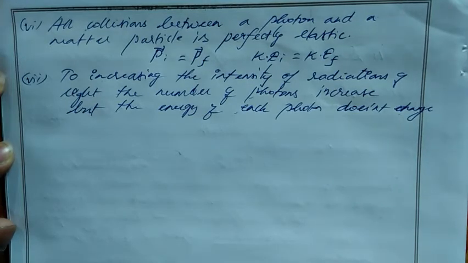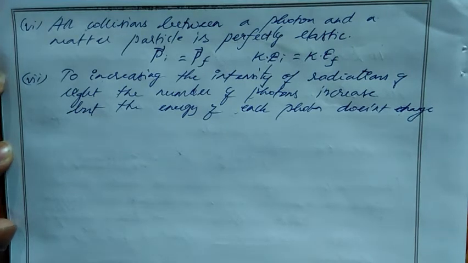That does not mean we can change the energy of each photon. Because energy is constant, E equal to hf, we cannot increase the energy of each photon, but we can increase the number of photons. If the number of photons is more, then the total net energy will be more, and then the brightness will be more.